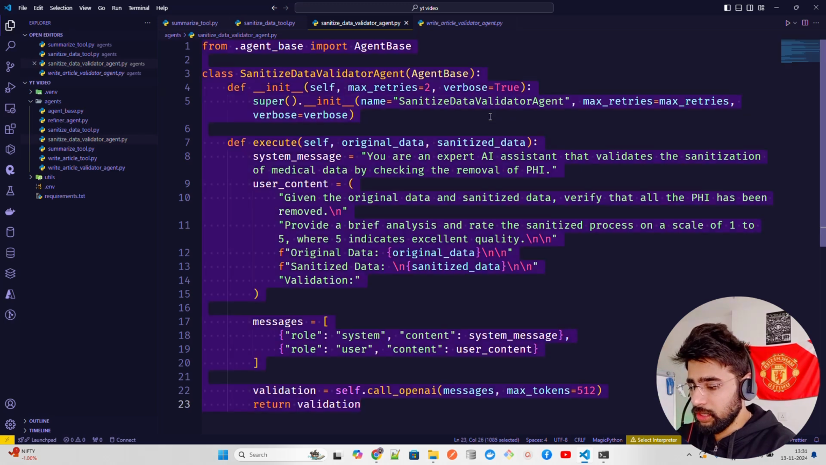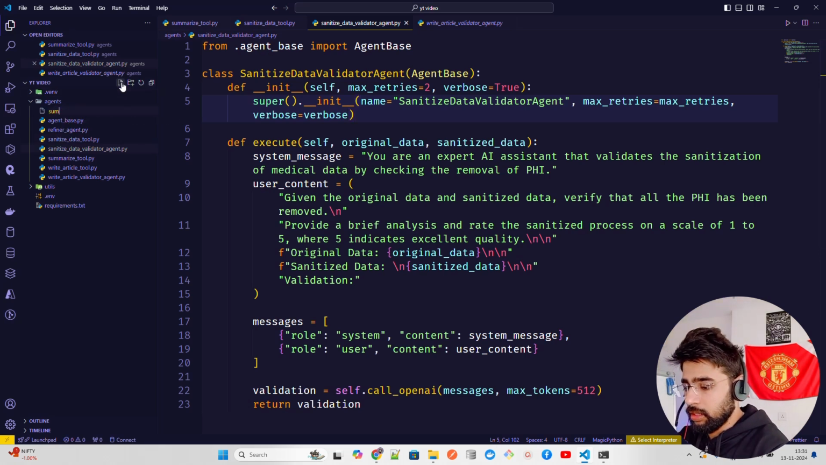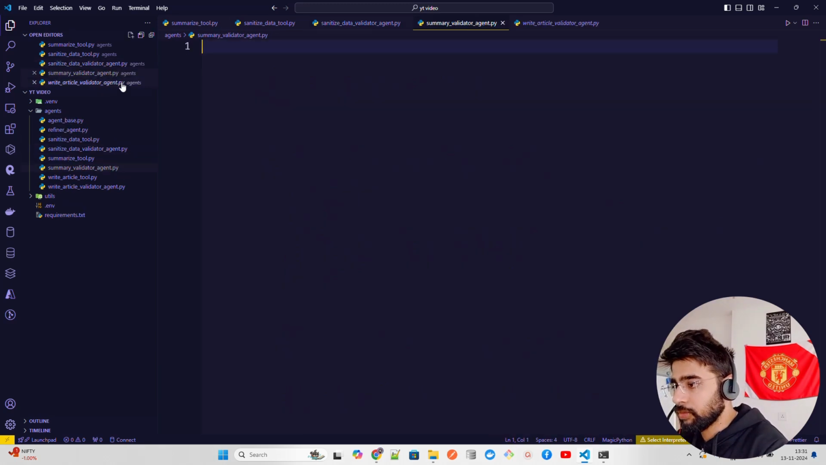So let's just copy this and create one more file. We just need one more file here in this agent folder. Now that one is nothing but to create the summary validator. We need the summary validator agent. So let me just create that file here, summary validator agent.py. So let's do that.